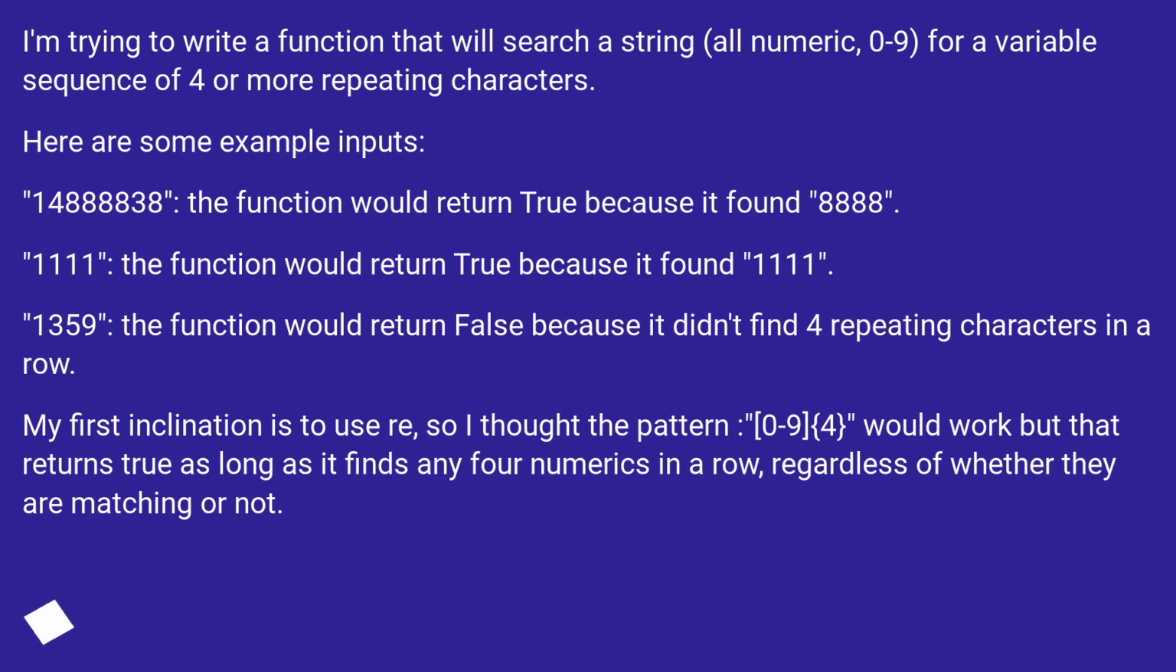14,888,838. The function would return true because it found 8,888. 1,111. The function would return true because it found 1,111. 1,359. The function would return false because it didn't find 4 repeating characters in a row.